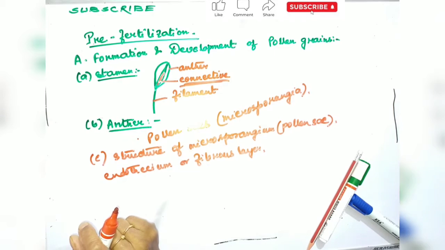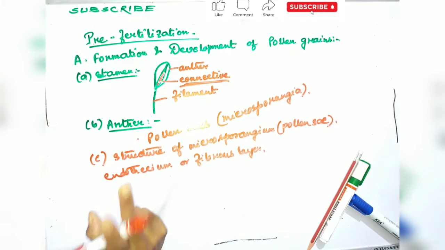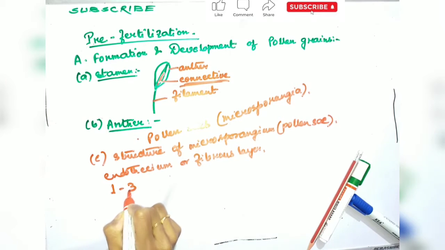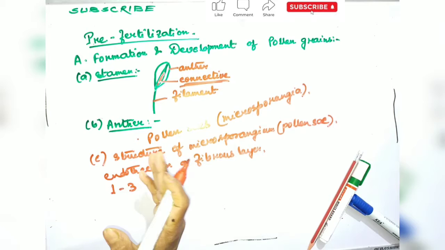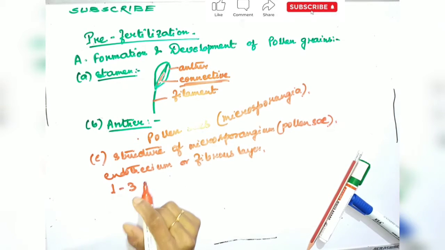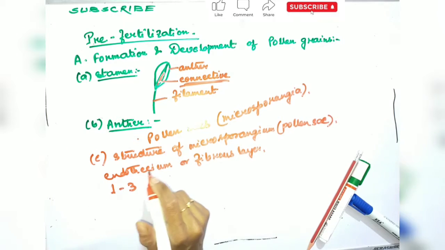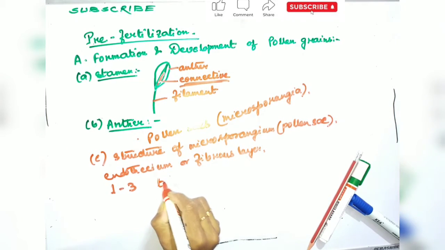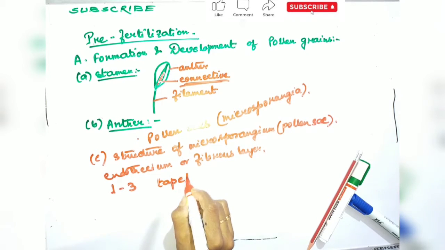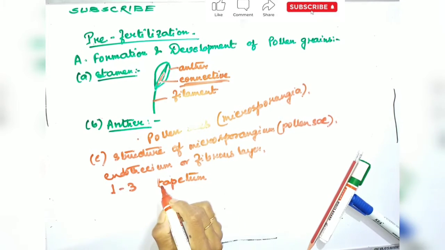Below the endothecium there are either one, maybe two, maybe three middle layers of parenchyma cells. The cells of the innermost wall layer are radially elongated and rich in protoplasmic content. This layer is known as the tapetum.